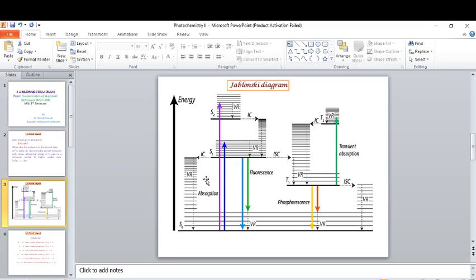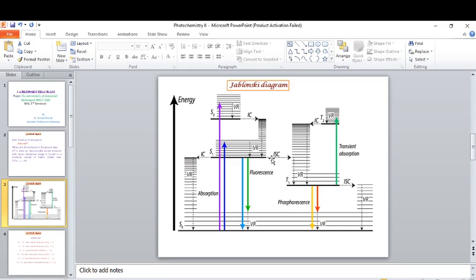Internal conversion from S1 to S0 has a smaller rate constant, 10 to the power 8 per second or less, as compared to the processes in the higher energy states, due to the large energy gap between S0 and S1 states.